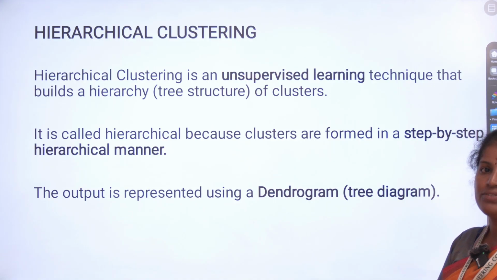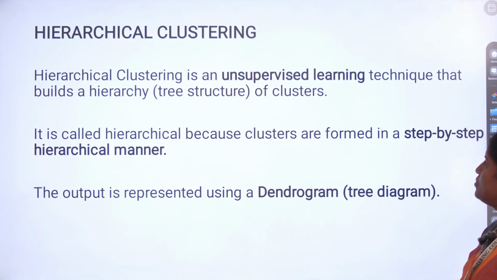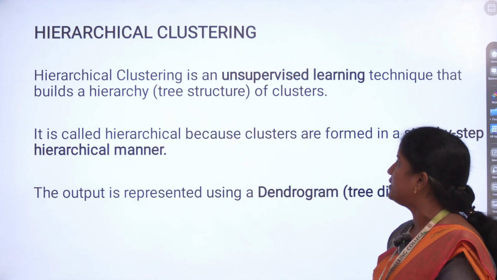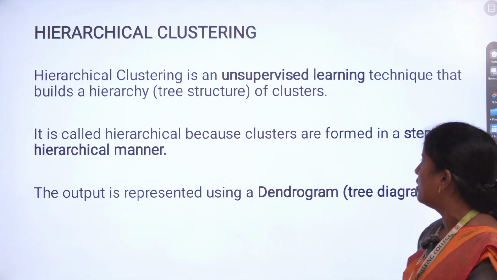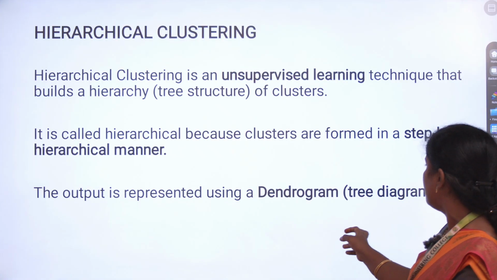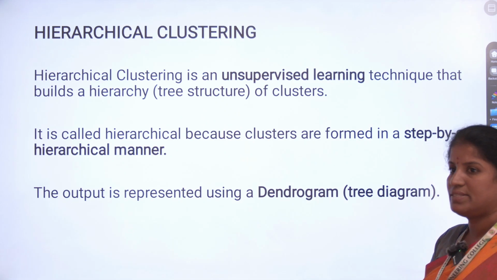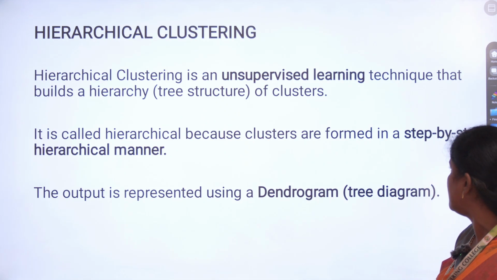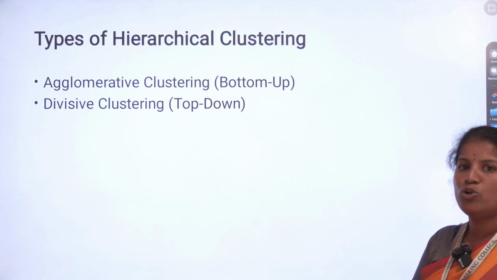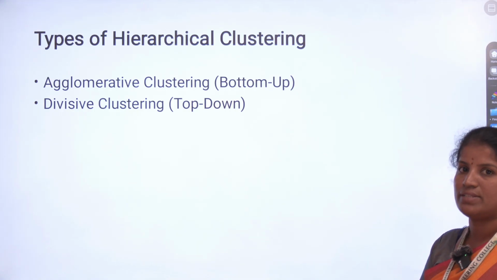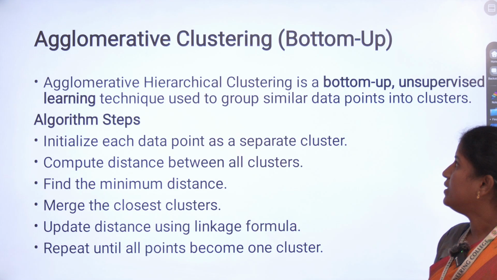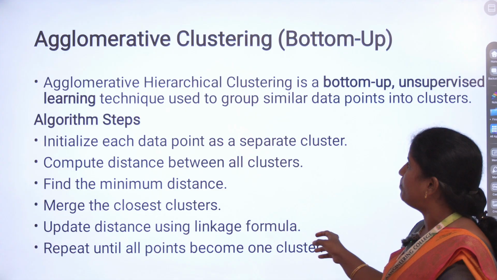Hierarchical clustering, as we already discussed, is an unsupervised learning technique that builds a hierarchy, a tree structure of clusters. The output is represented using a dendrogram because we plot it step by step. That's why we use hierarchical clustering. There are two types of clustering: agglomerative clustering and divisive clustering. Agglomerative clustering is a bottom-up approach.